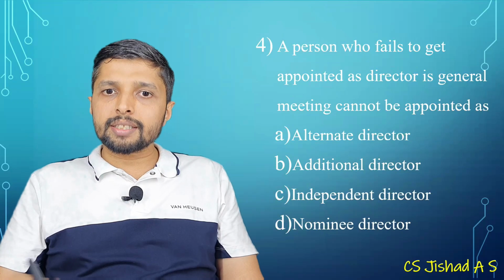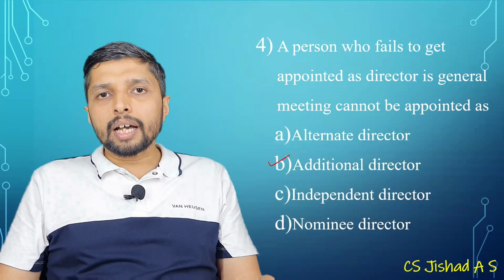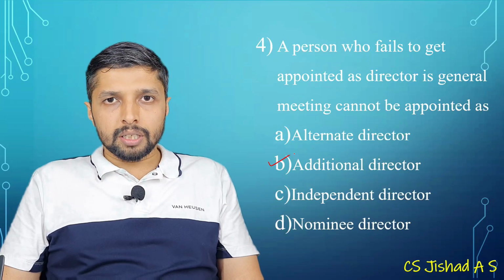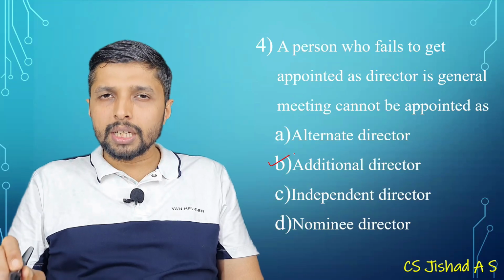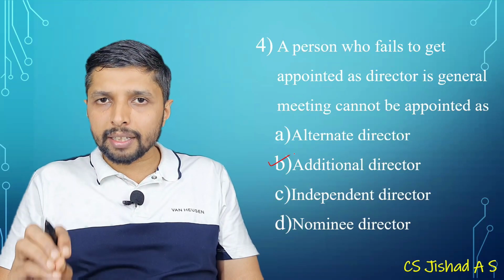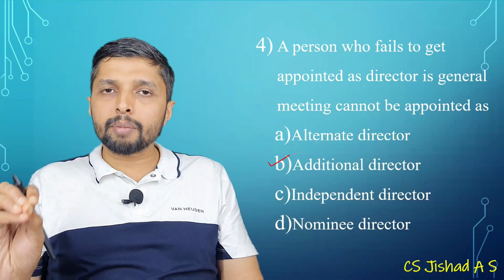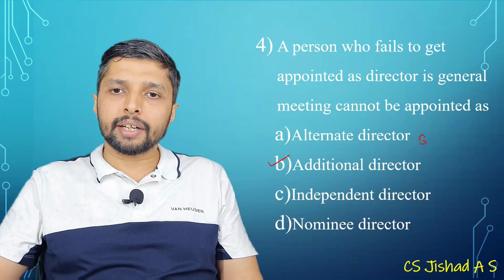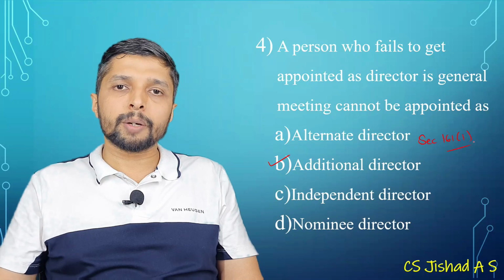Okay. A person who fails to get appointed as director in general meeting cannot be appointed as dash. See, this is additional director. So additional directors are the directors appointed by board of directors. So it is clearly specified in section 161 subsection 1 that if a person failed to get appointed as director in general meeting, that person will not be eligible to be appointed by the board as additional director. So the section here is 161 subsection 1.